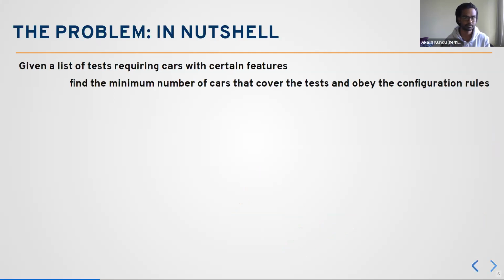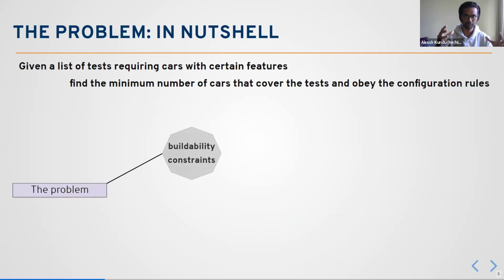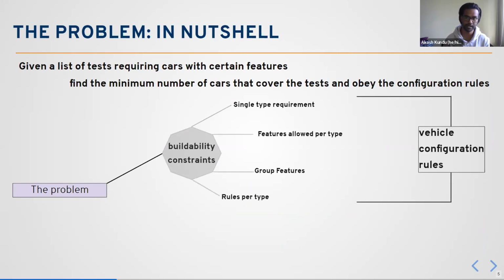So to do this, we have this problem. And we have some buildability constraints, and this will look like a lot of things, but I'm going to talk about them in a few minutes. So we have this single type constraint, and then we have feature allowed per type constraint, then we have group features, rules per type, and these all are called vehicle configuration rules. And this actually decides which kind of configuration a vehicle will have.